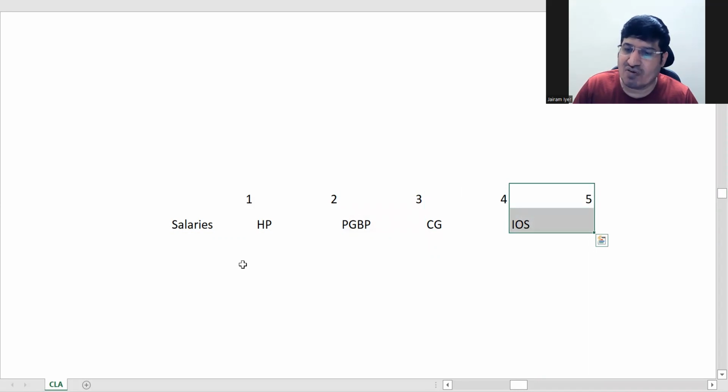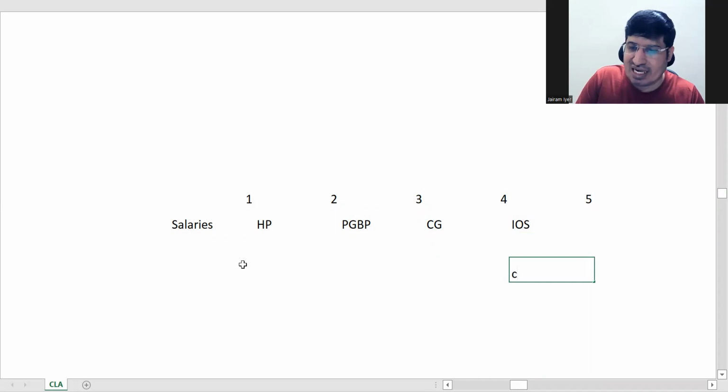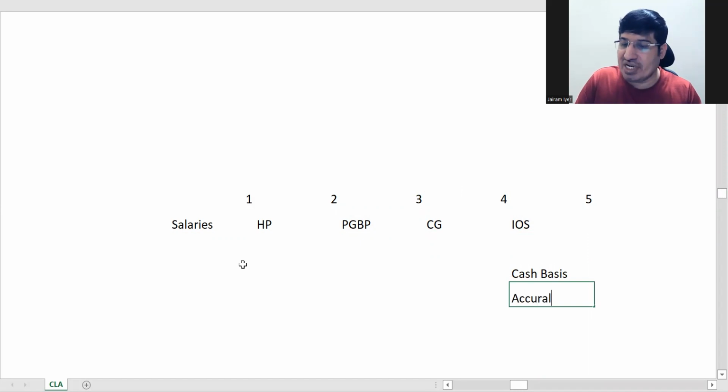for these two, whatever kind of books the assessee is maintaining, if he is maintaining on cash basis, you cannot force him to convert to accrual basis and then find profit. Use that basis only. If he is following accrual, then use that only. And it should be regularly followed. He cannot change it every year.